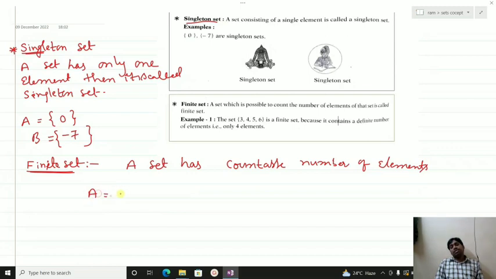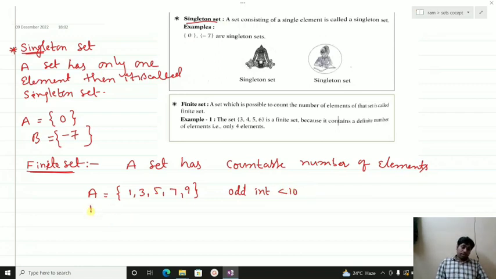For example, odd integers less than 10: 1, 3, 5, 7, 9. It is possible to count.